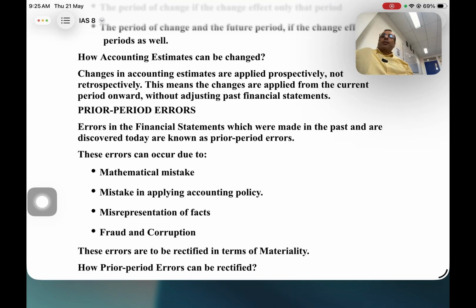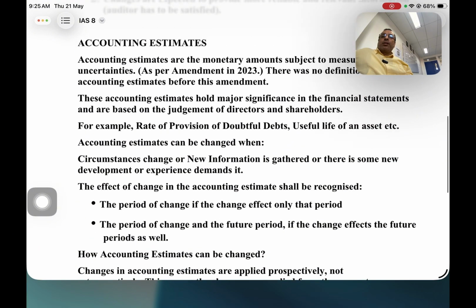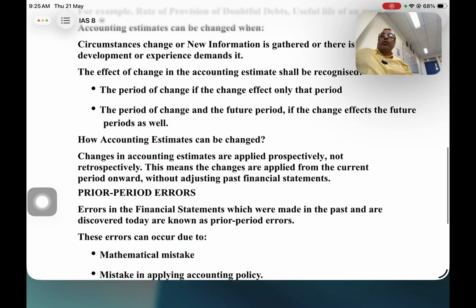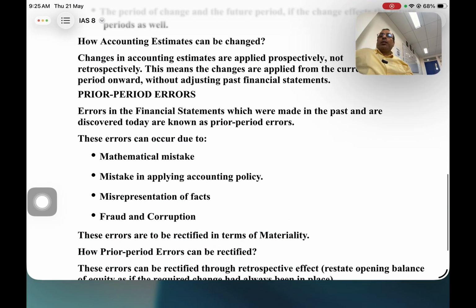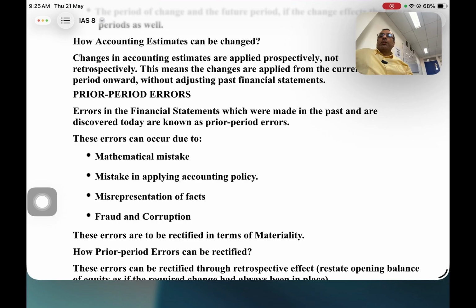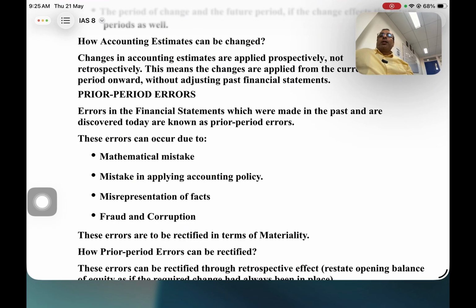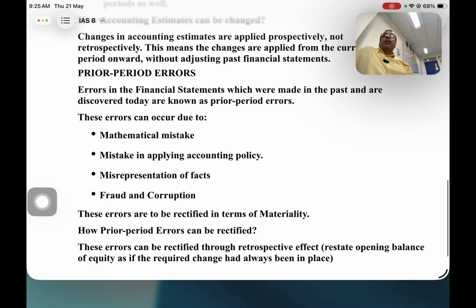Now let's discuss the last head, which is prior period errors. Friends, in some cases, we are maintaining our financial statements year after year, and suddenly we realize that we have made some mistakes in maintaining our accounts. These are errors in the financial statements which were made in the past and are discovered today.